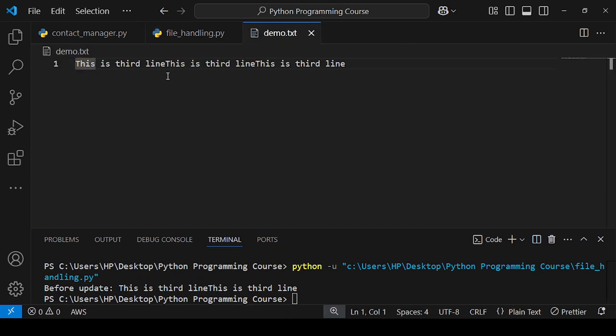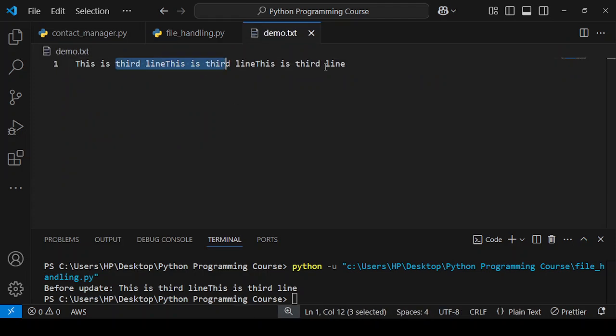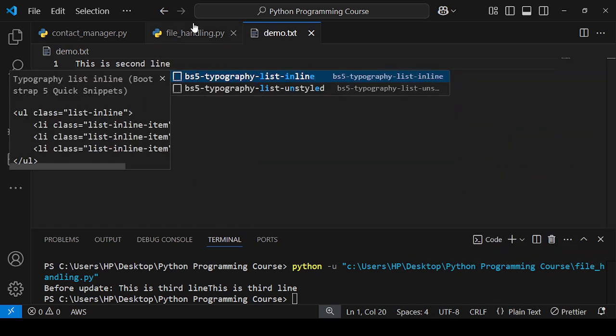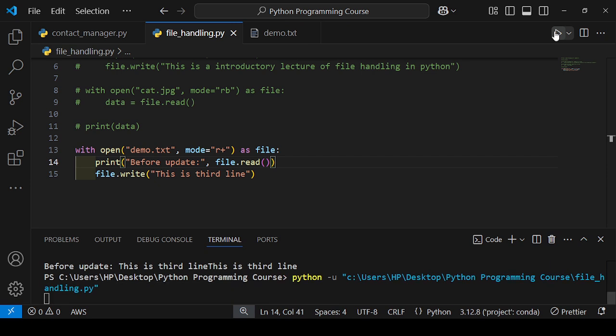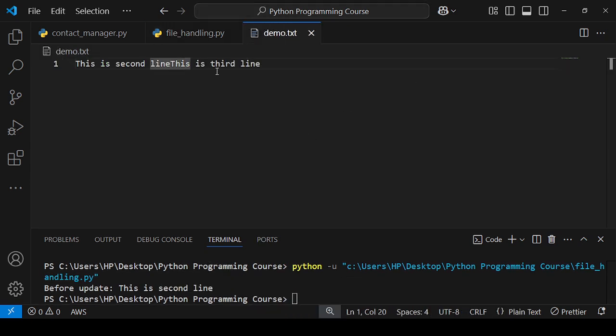So here you will see before update. Okay, first I will write here second line. Let's see. So here you will see this is second line. Then if you see again, this is third line. Okay.